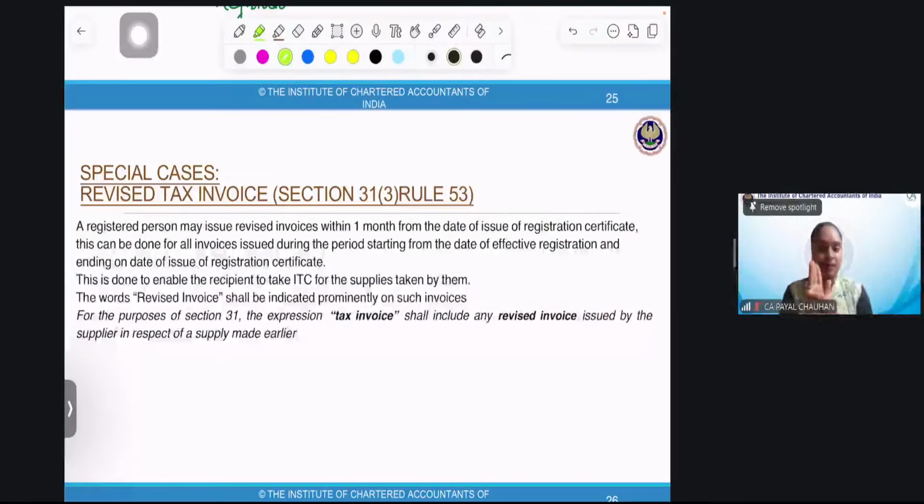Perfect. Then we have continuous supply of services, right? In case of continuous supply of services, it is exceeding three months, and we have three parameters: date of payment fixed, if date of payment is not fixed, when the payment is made, and the milestone. Perfect. And then we have supply between distinct persons. Do you people remember? Supply between distinct persons, that too in certain cases, right? In that case, the invoice is to be issued when the supplier records the entry or before the end of the quarter in which the supply was made. Did everyone understand? See, we did that along with the questions.